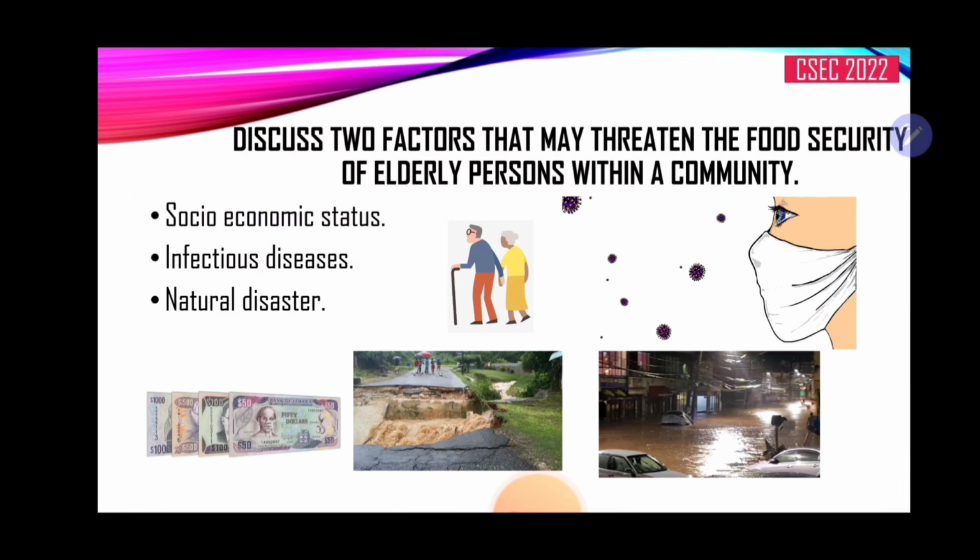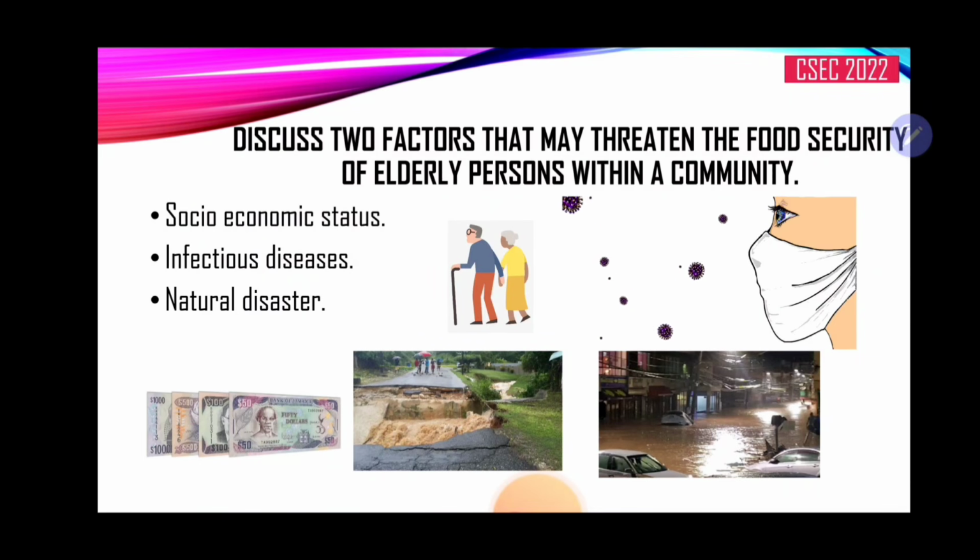In 2023 here, we have some cases of COVID. They may be scared to go out because they're more susceptible to contracting these viruses, because their body may not be as strong anymore to fight them off. So you may find out that infectious diseases can prevent them from accessing food as well.